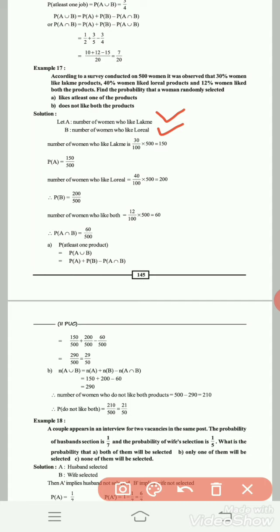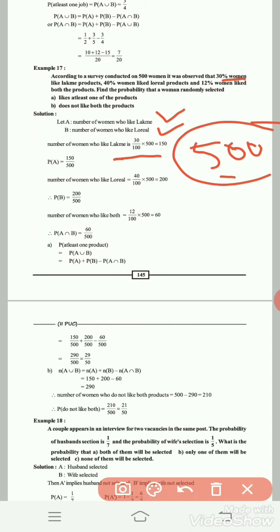In percentage terms they are given, according to a survey conducted on 500 people. The total number of people is 500. Out of 500 people, 30% of the women like Lakme products. 30% out of 500 means the number of women who like Lakme products is 30% of the total people. 30% means 30 by 100 into 500, that is 150.